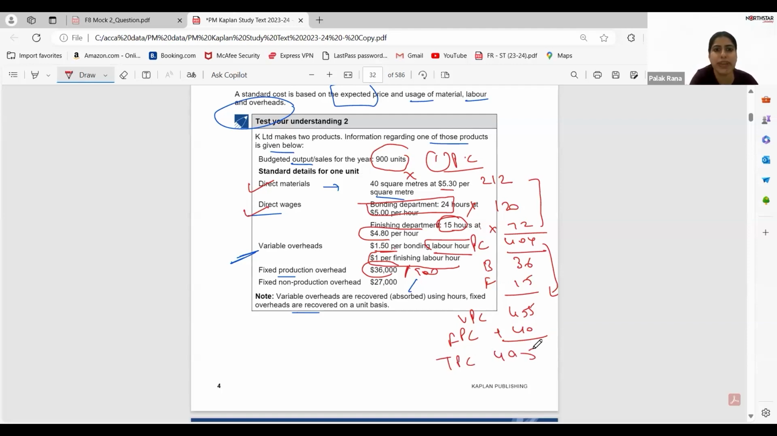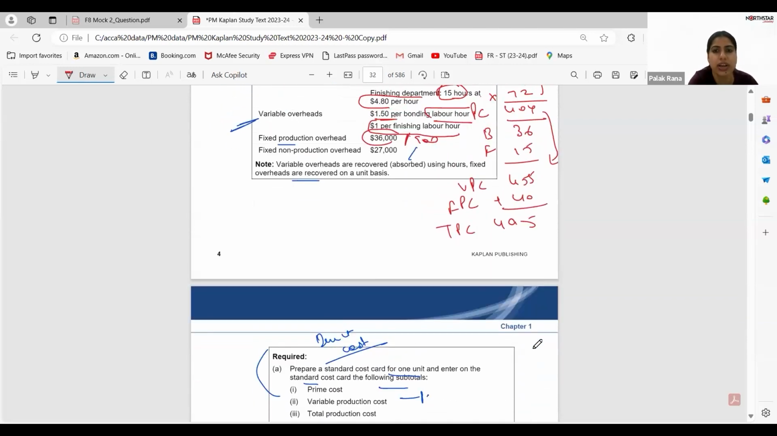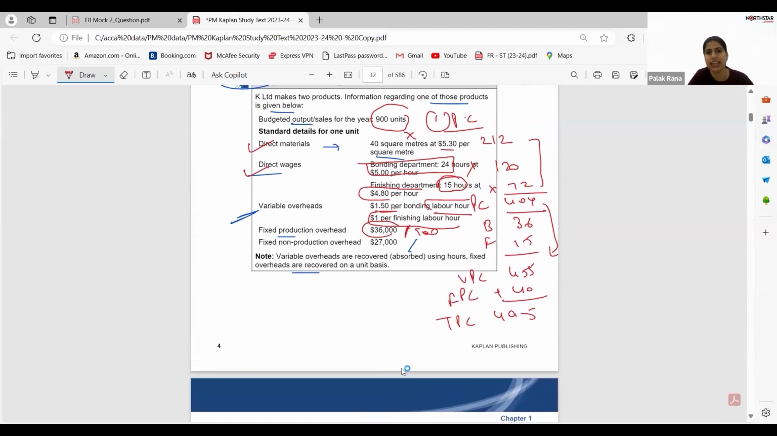Now they have asked me to calculate the total cost. For that purpose, I need to add the fixed non-production cost. This will be 27,000 divided by 900, and this will be my total cost. This whole structure is known as a cost card. Any doubt till now?